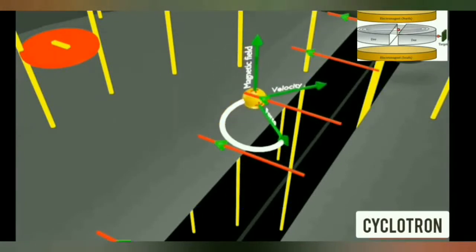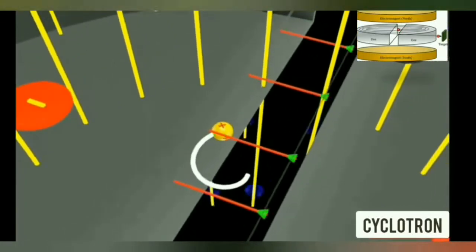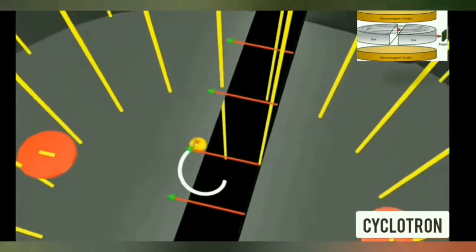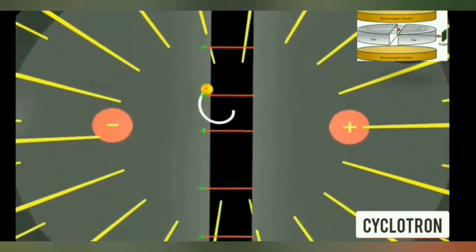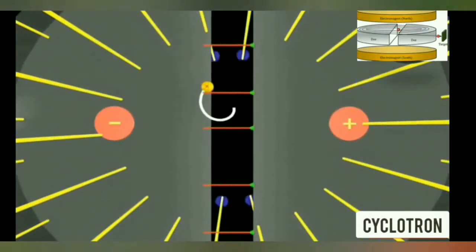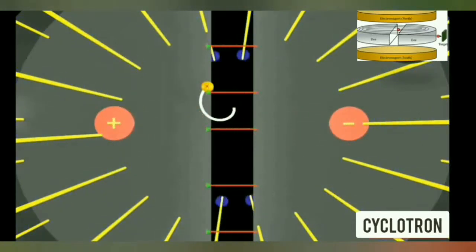The condition of working of the cyclotron is that the frequency of the radio frequency alternating potential must be equal to the frequency of revolution of the charged particle within the Ds. This is called the resonance condition. Now, as the charged particle comes in the gap between the two Ds, the polarity of the Ds gets reversed.